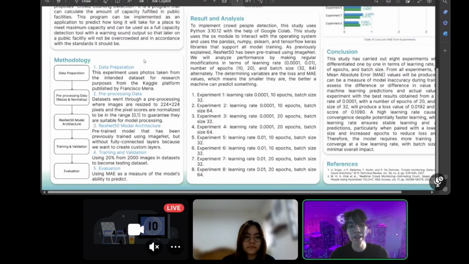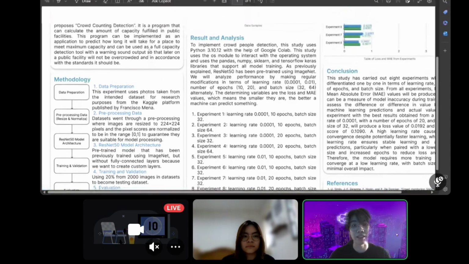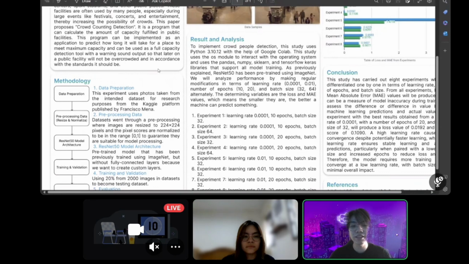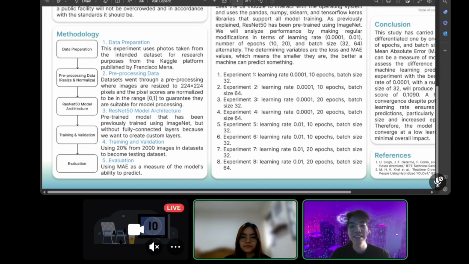This application can monitor the amount of crowd in a place so that people can predict what kind of situation is happening in that place at the moment. It will output a sound trigger when the capacity reaches the maximum threshold that we initialize in that place.